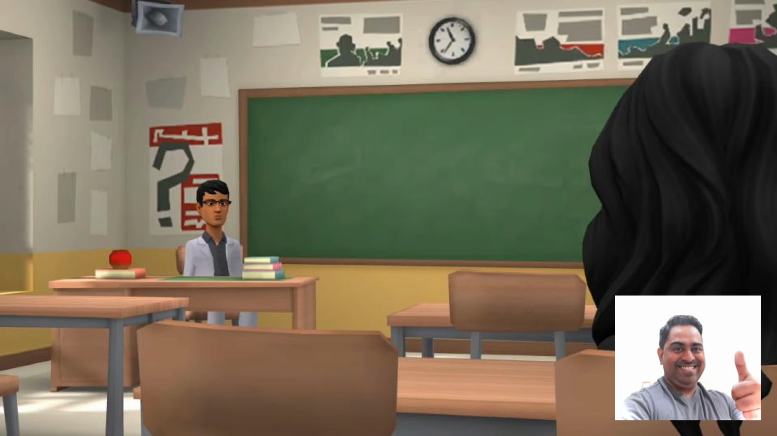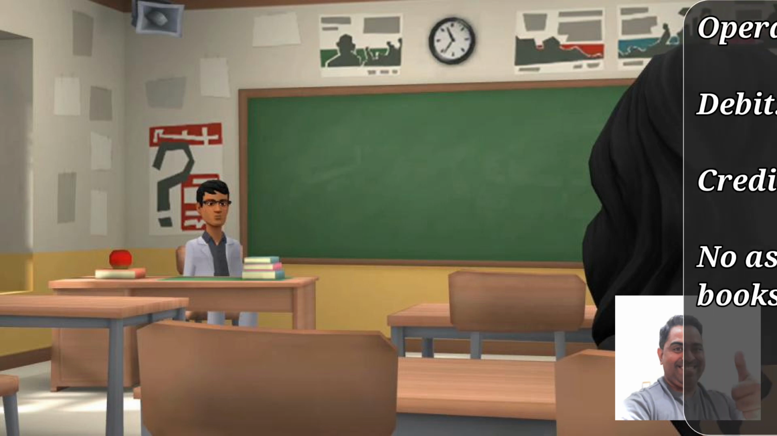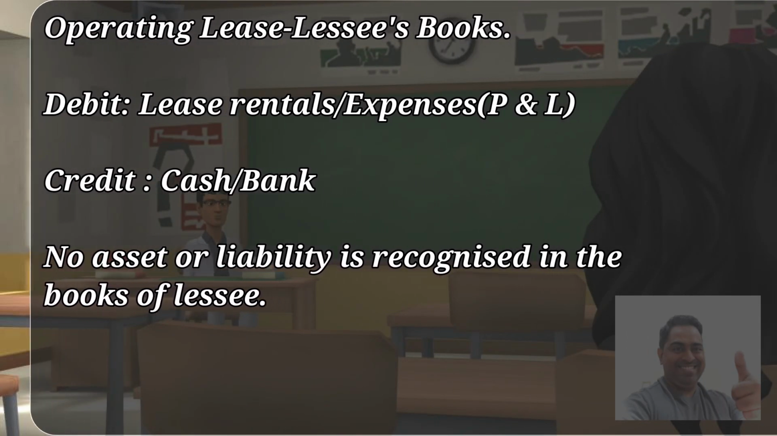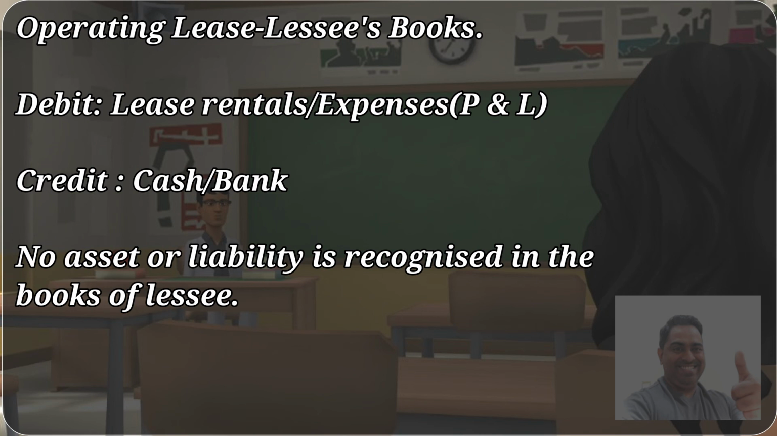Now, coming to the accounting of operating leases, it is much simpler as compared to the accounting of finance leases. So how do we account for operating leases under the lessee's books? The journal entry should be debit lease rentals or expenses in the P&L, and credit cash or bank. When the lease payments are made, the expenses hit directly, and the bank or cash is credited, and no asset or liability is recognized in the books of the lessee.